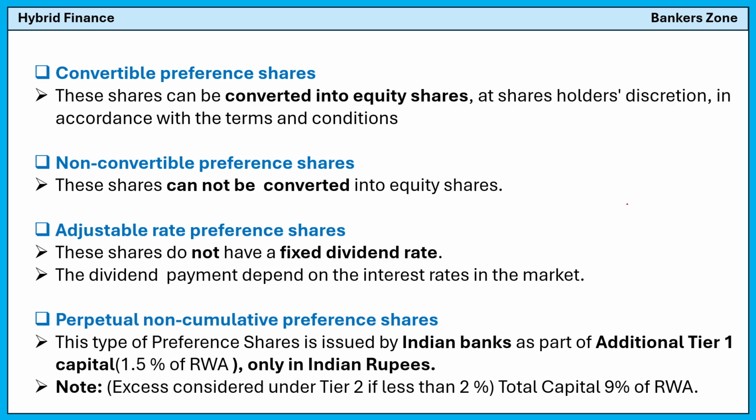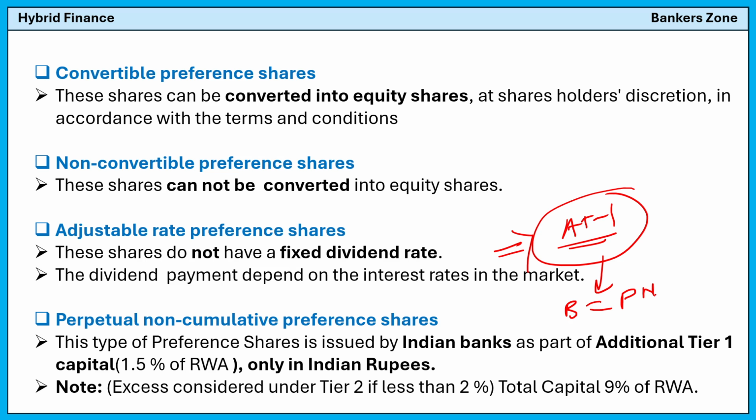Now see here, if the bank wants to raise capital under Tier 1, called AT1, additional Tier 1 capital, then the bank can issue perpetual non-cumulative preference shares.